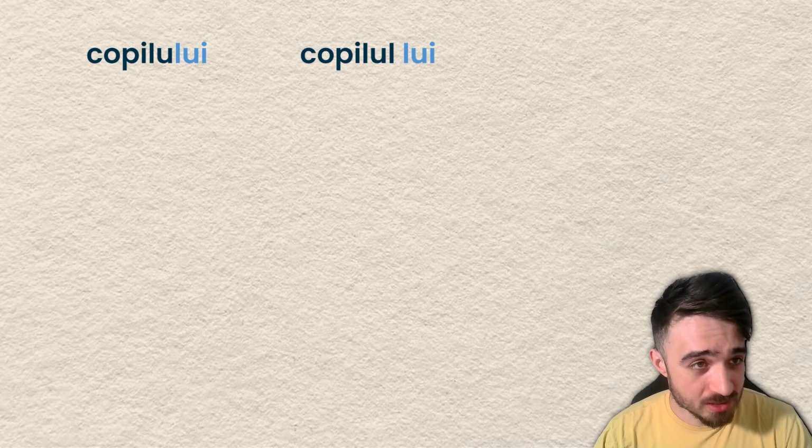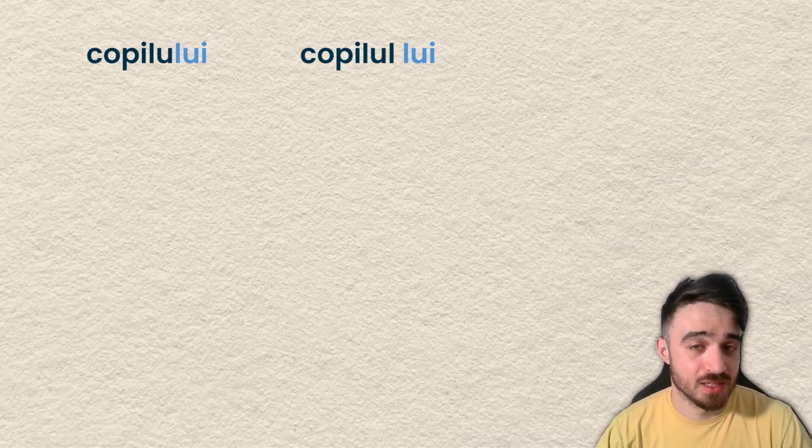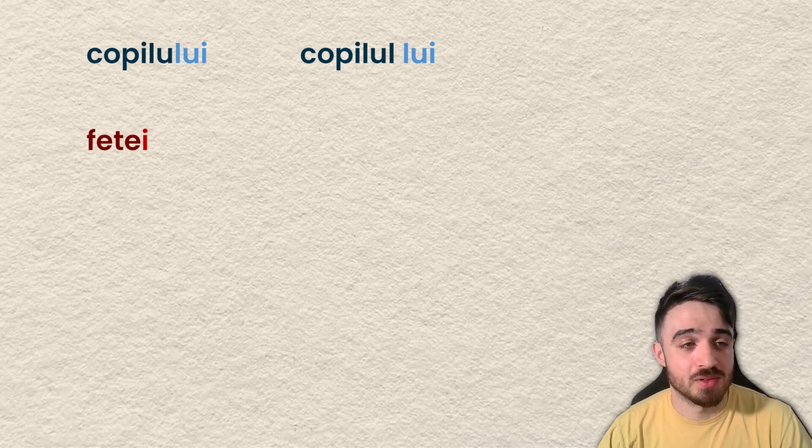Copilul lui. That's, for example, clasa copilului, or prietenul copilului meu, yeah? The kid's friend, the class of the kid. And then copilul lui are 3 ani, his kid is 3 years old. Same applies for all of them.